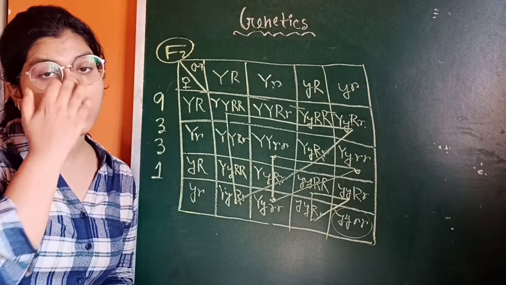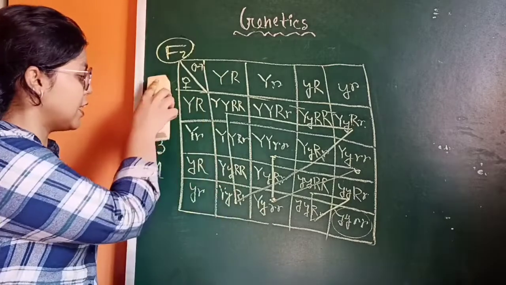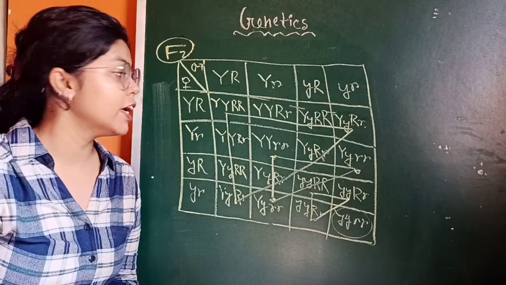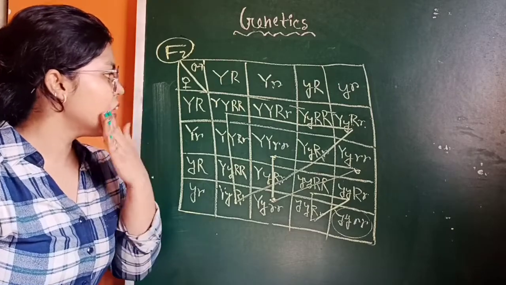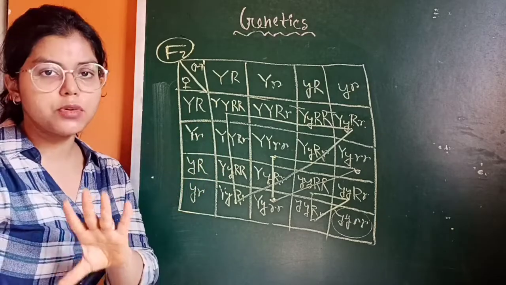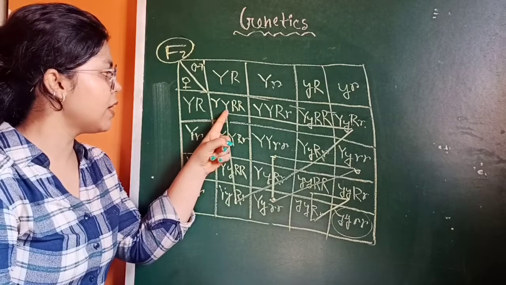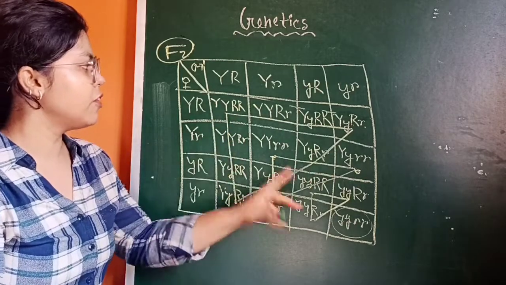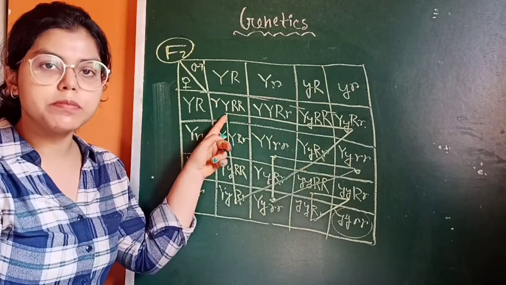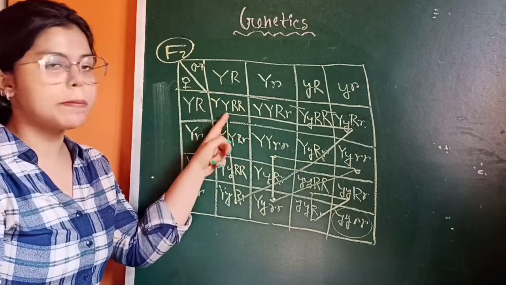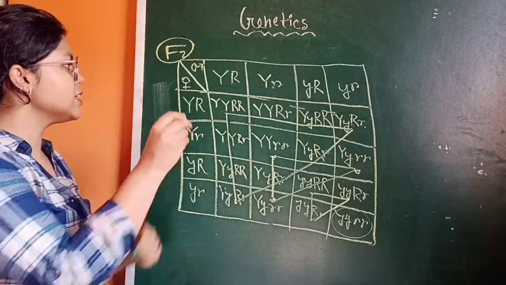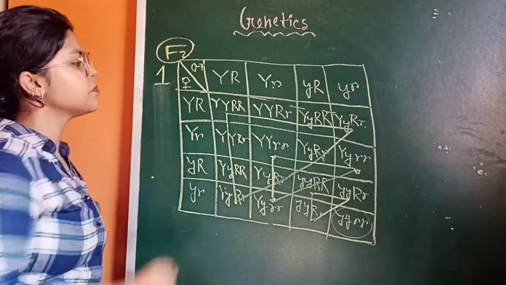So what would be the genotypic ratio? We should understand how the genotypic ratio is calculated. Here you can see the genotype capital Y, capital R. No other organism has this particular genotype, so here it is 1.